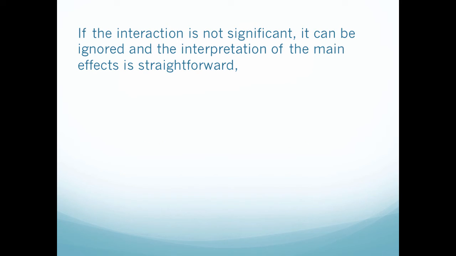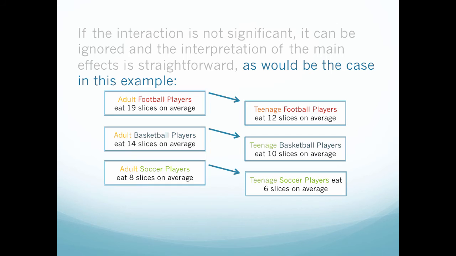So if the interaction isn't significant, it can be ignored and the interpretation of the main effects is straightforward. So an example of that would look like this. If all 3 of these decrease at the same rate, then we can kind of ignore the interaction because it's not as significant. So that's all we're going to talk about in this video. I hope this helped you just kind of visualize where we're headed and what we actually will care about.